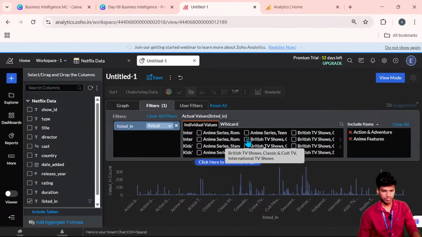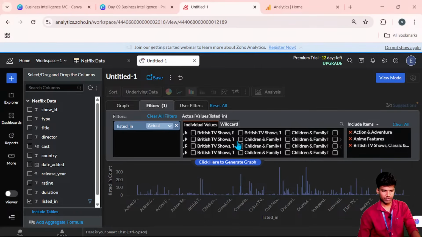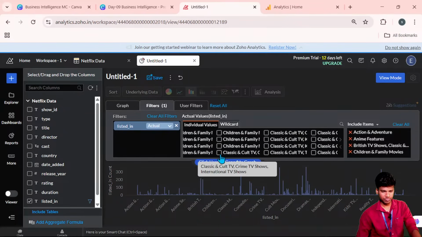Okay, it's not selected. Okay, so next one. Yeah, children and family genre. Oh, you cannot select properly. Yeah. So now I work with the next one, that is classic and cult movies. Okay, wait a second.